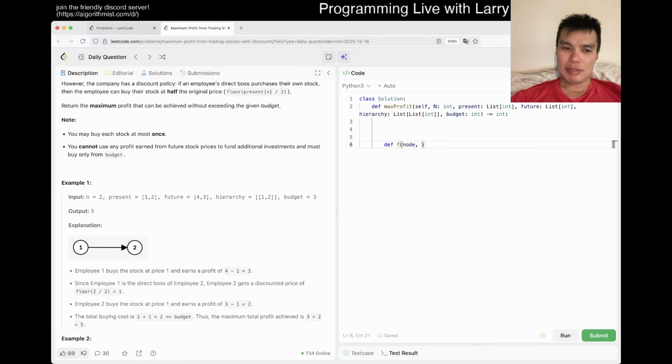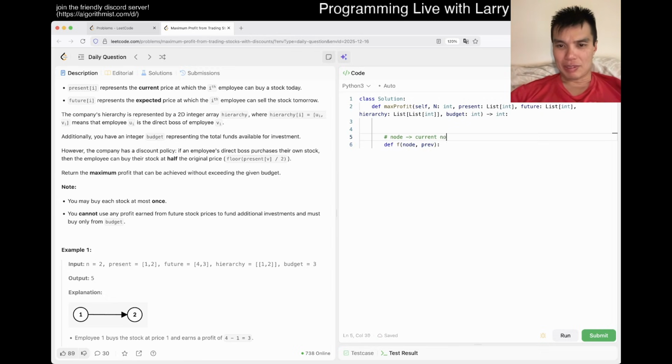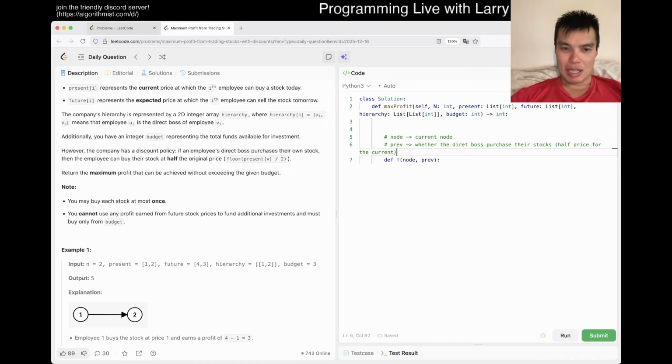And then maybe because you have to represent whether the boss put their own stock, maybe previous is equal to true. Let's just add comments, right? Node is the current node, that's just fine. Previous is whether the direct boss purchased their stocks. Have price for the current, right? And then there's budget left, right?